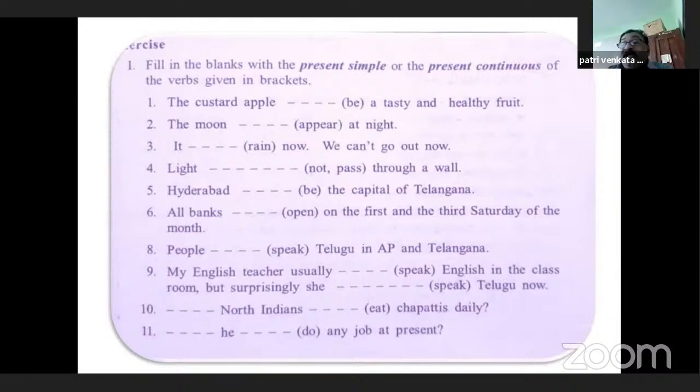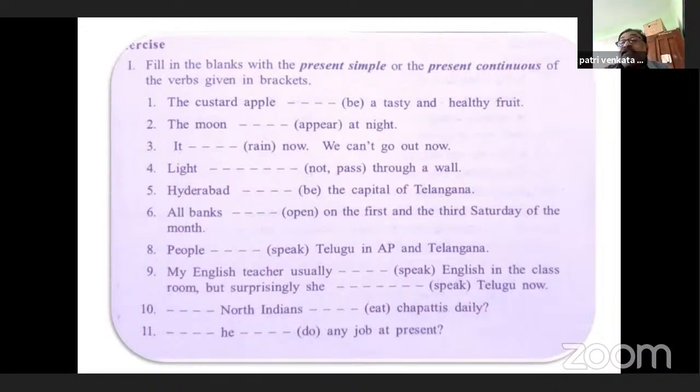So my English teacher usually speaks English in the classroom, but surprisingly, she is speaking Telugu now. Now means an action that is happening at the time of speaking or writing. Such action should be in present continuous. So she is speaking Telugu now. She usually speaks English in the classroom, but surprisingly she is speaking Telugu now.